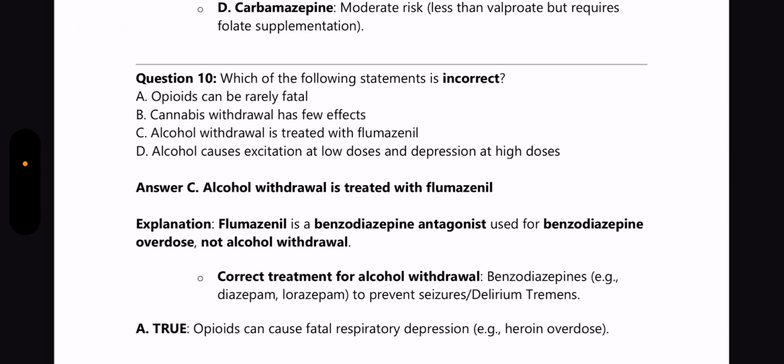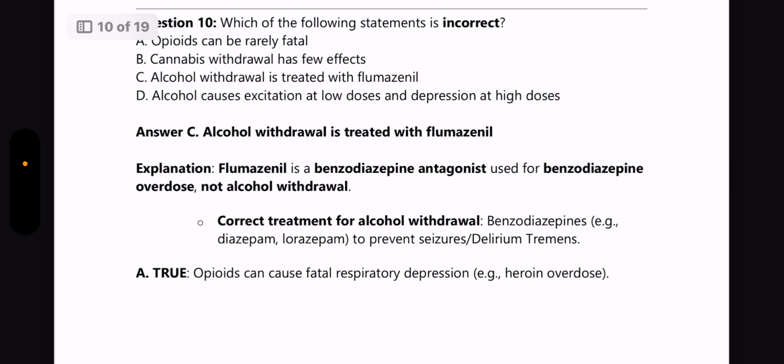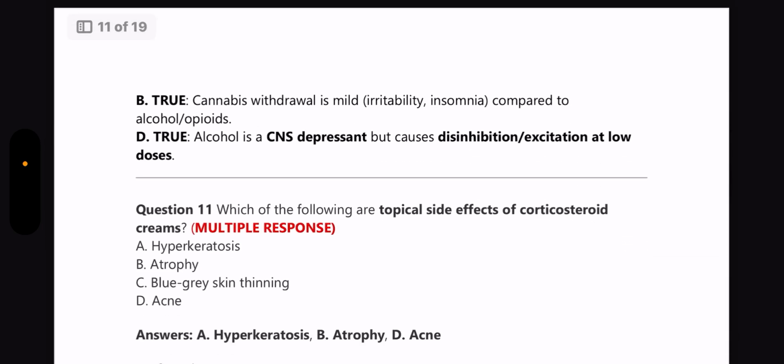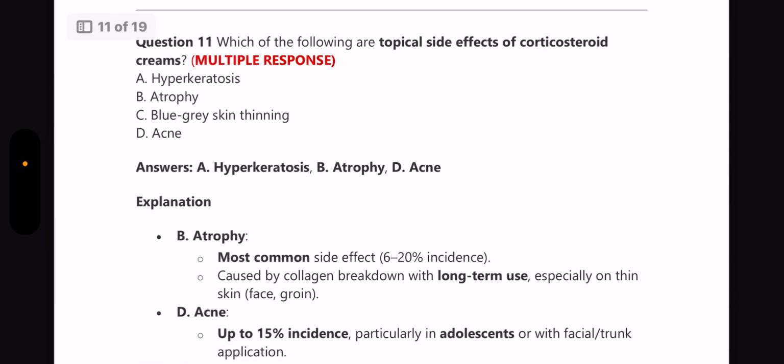Which of the following statements is incorrect? Answer is alcohol withdrawal is treated with flumazenil, because flumazenil is a benzodiazepine antagonist used for benzodiazepine overdose and not for alcohol withdrawal. Next question, which of the following are topical side effects of corticosteroid creams? It is a multiple correct answer question again, and answers are hyperkeratosis, atrophy and acne. Blue-grey skin thinning is not seen.